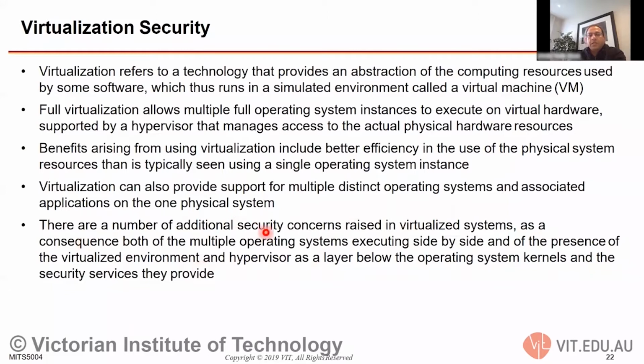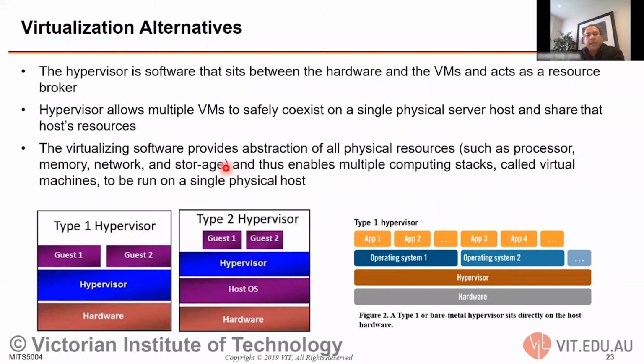There are a number of additional security concerns regarding these virtual systems or virtual machines that you create, because you are running multiple operating systems side by side. There is software called a hypervisor. A hypervisor is an interface between the operating system running on the platform of this computer and the VM software that runs on top of it. There are different ways of configuring it. The hypervisor stands as a layer above the hardware, your operating system, and your virtual machines.